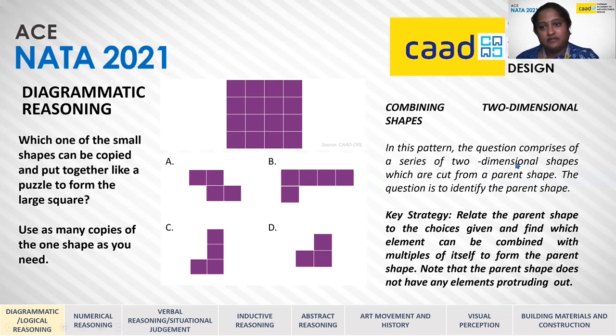In this pattern, the question comprises of a series of 2-dimensional shapes which are cut from a parent shape. The task is to identify which of these, when put together in multiples, can form the parent shape. The key strategy involved is that we have to relate the parent shape to the choices given and find which element can be combined with multiples of itself to form the parent shape. You should also note here the parent shape does not have any elements protruding out. It is a proper square.